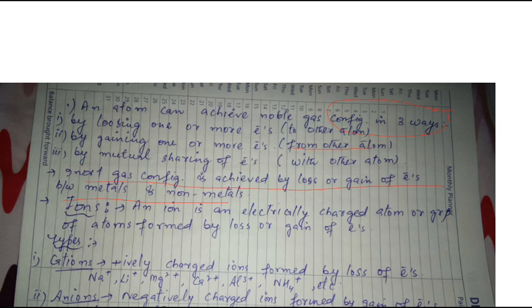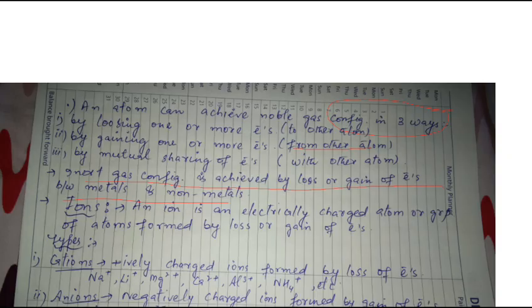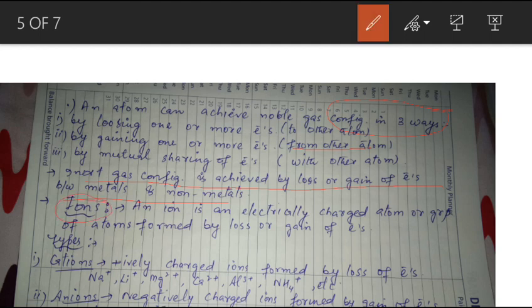When any metal or non-metal loses an electron or gains an electron, they form a new substance which is called an ion. They form an ion. You know that an ion is an electrically charged atom or group of atoms formed by the loss or gain of electrons. You know that when an element is present in its elemental form, it is electrically neutral.